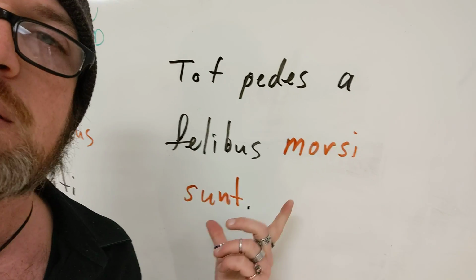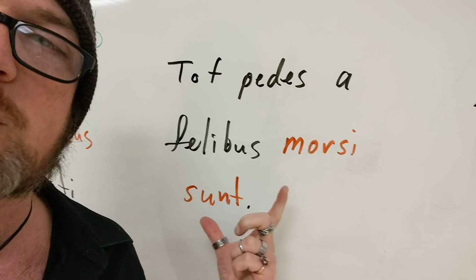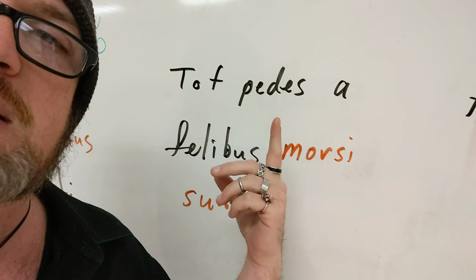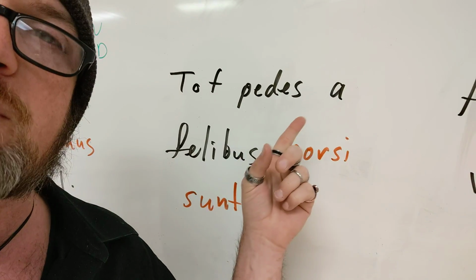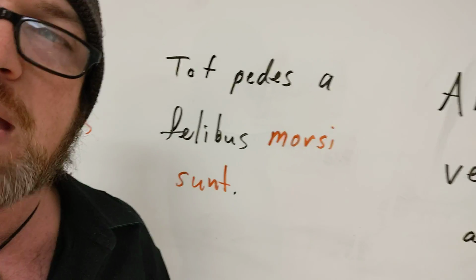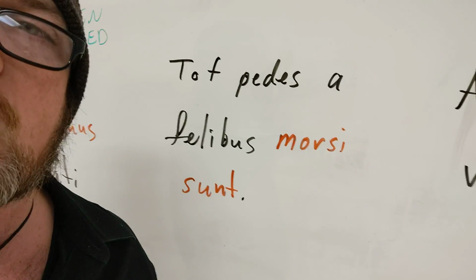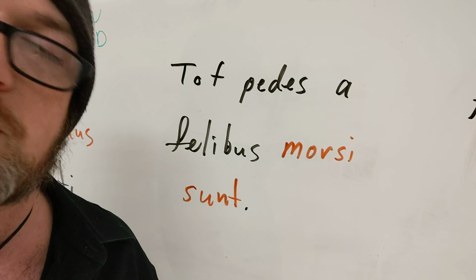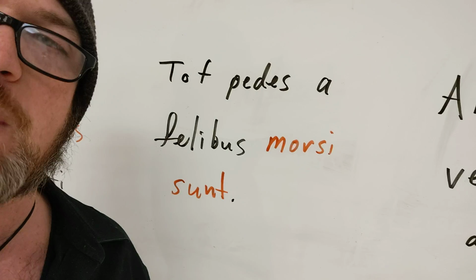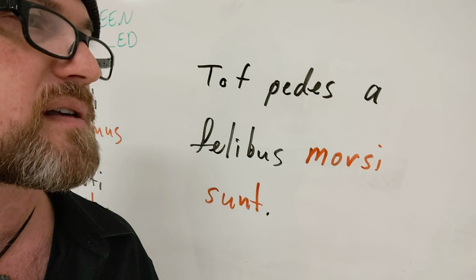So I've got my perfect passive verb here, morsi sunt, have been bitten. The subject here is pedes, my feet. And I even have an ablative of agent in here, felibus, right, by the cats. They're the ones who bite my feet. So often have my feet been bitten by the cats, all right? I'm using a perfect passive, and that's all that sentence does.